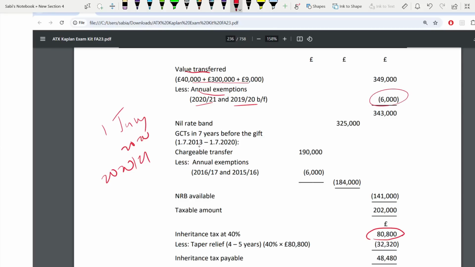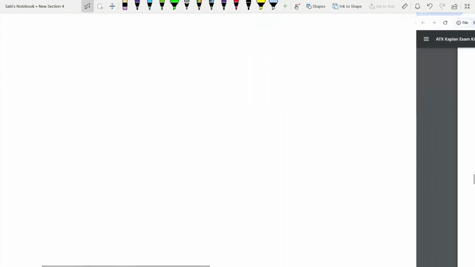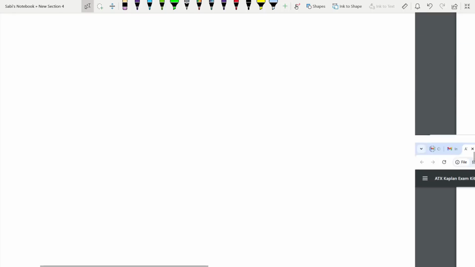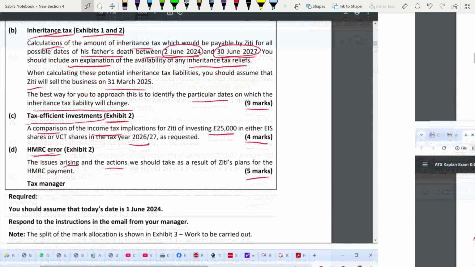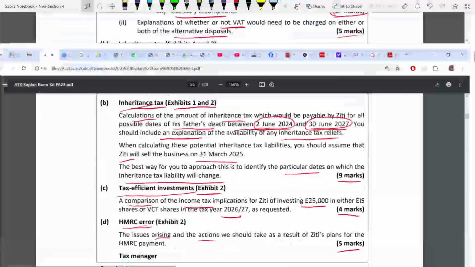So 6,000. Next, nil rate band is 325 because we have a gift that was made to a trust of 190. In case you forgot, go back and check. This is why we need that gift within the 7 years, so that we want to know whether we have utilized our nil rate band or not. Okay.